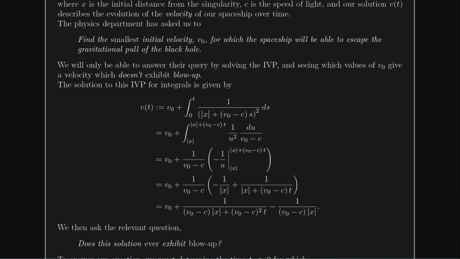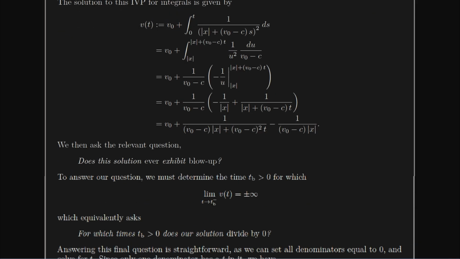So the big question is, if we never want to fall into the black hole, does this solution ever exhibit blow up? We have to figure out the question of, well, we've got a couple denominators here, 2 denominators, but this second denominator, notice that there's no t in here. Okay, so if that denominator doesn't divide by 0 right away, it doesn't matter what the value of t is, how far in the future I move, that second denominator is never going to divide by 0. And so this first denominator is the one that I really care about. The question is, for which value t, which t makes this divide by 0?